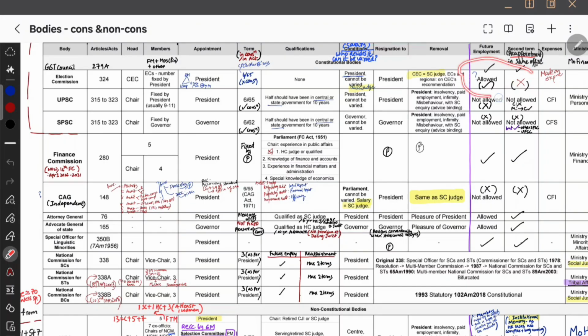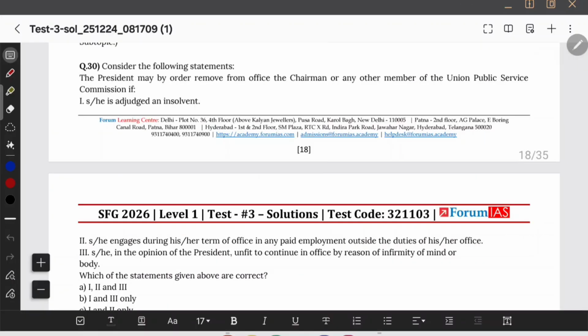And what about the Election Commissioner? There is no reappointment for them, but they can take future employment. Election is a stream, okay, so future employment is allowed. The main thing we have come here to see in this table is UPSC and State PSC, that is, the removal. Okay, now let's come back to the question.